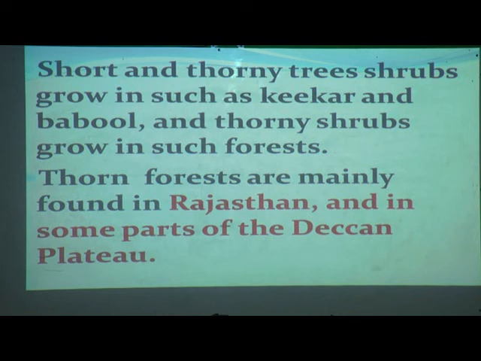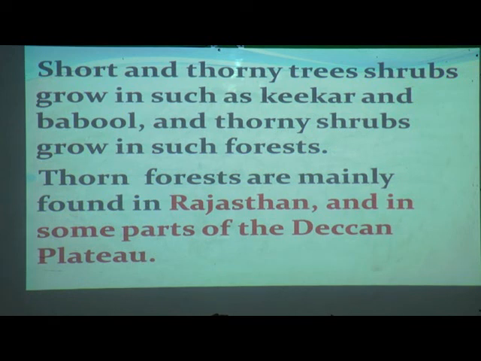In these kinds of places, what kind of trees can be grown? Like kikar tree, babul tree and small thorny shrubs. These kinds of trees can be grown in such forests. Now come to the point of thorn forests. They are mainly found in Rajasthan, as I just told you, and in some parts of the Deccan plateau, where we have very little rainfall. In such places we can find thorn plants or thorn trees.